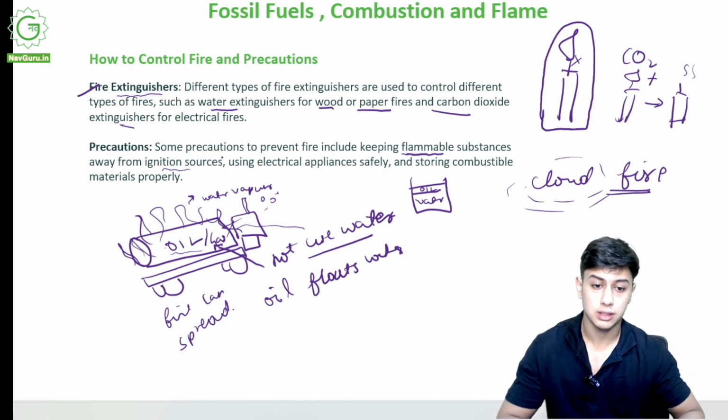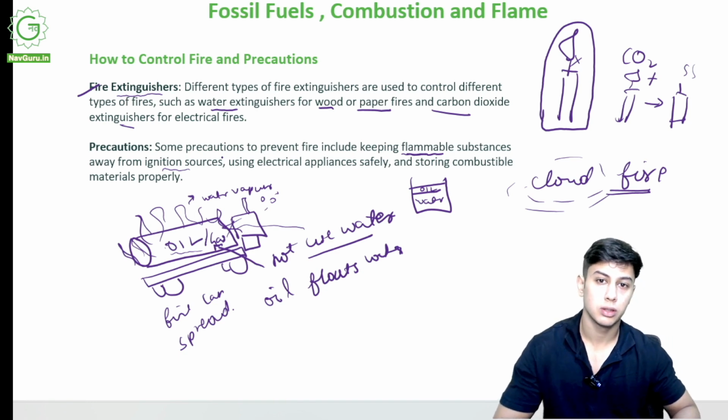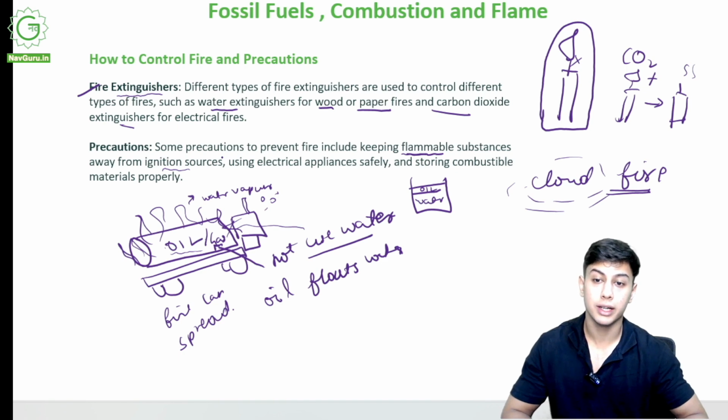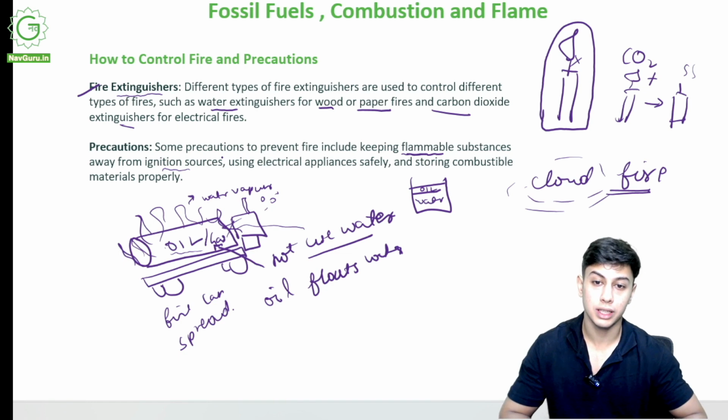Electrical appliances, storing combustible materials properly. Now I know there is a manufacturing plant of paper. A single most fire can burn that whole factory down because all that paper will readily catch fire. So they have measures that no inflammable substances are allowed inside, so that the factory by chance, by accident, will not catch fire.